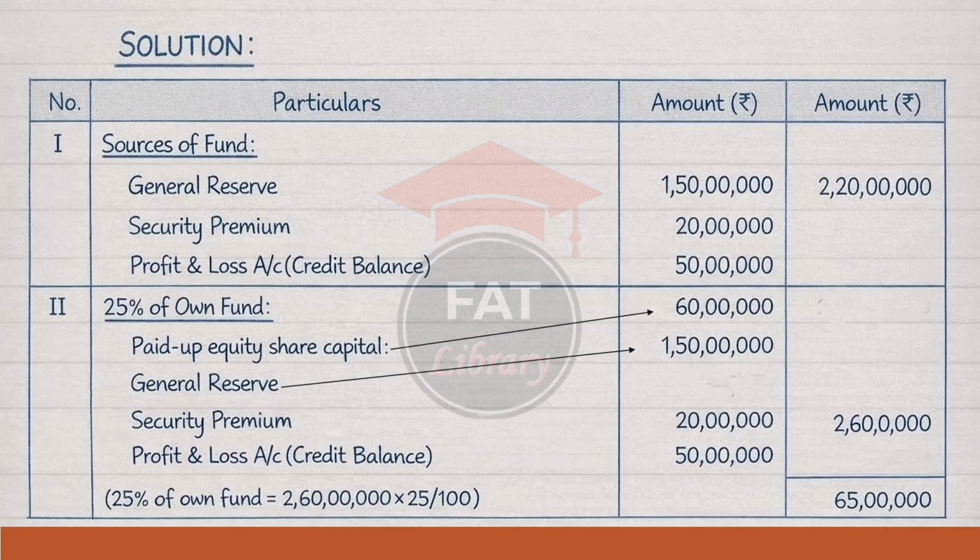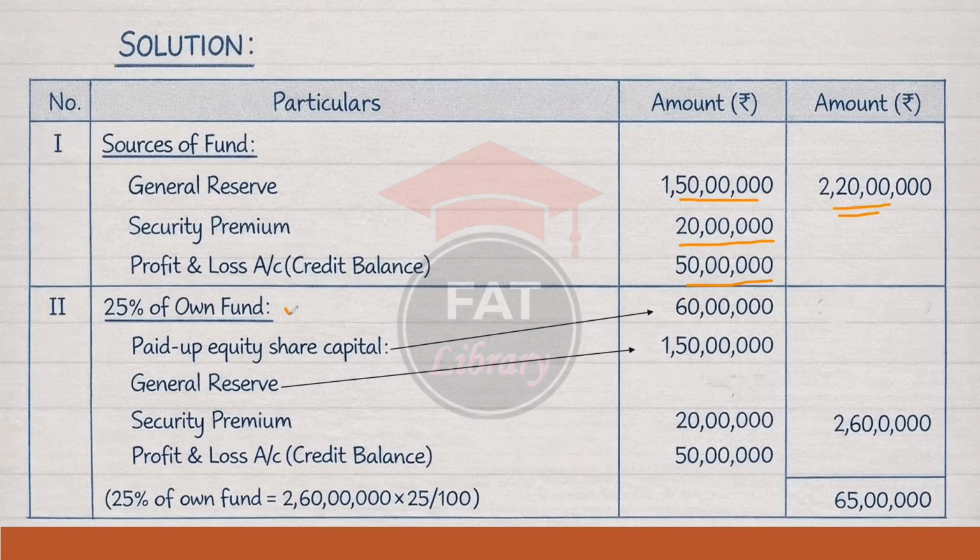That means maximum 25% of limit they can get on buyback. So here we calculate the sources of fund. Total sources of fund the company has is general reserve 1 crore 50 lakh and securities premium 20 lakh and profit and loss account credit balance given 50 lakh. So totally sources of fund they have is 2 crore 20 lakh rupees.